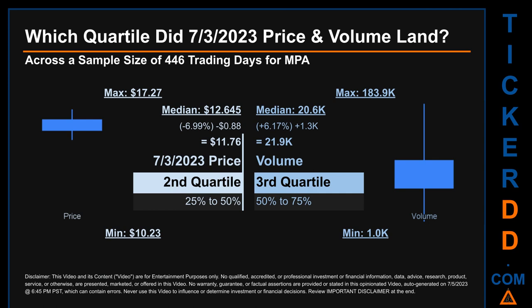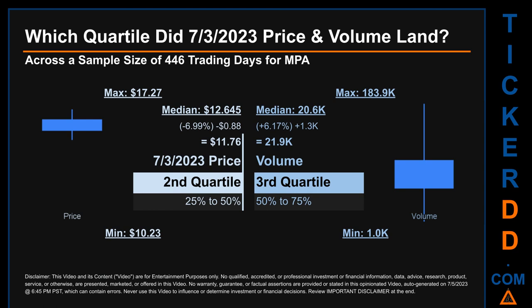Which quartile did the 3rd of July 2023 price and volume land? Across a sample size of 446 trading days, the maximum end-of-day price for MPA was $17.27 while the minimum was $10.23. Within that price range, the 3rd of July 2023 price of $11.76 landed within the second quartile, putting it within the 25% to 50% range of all sampled end-of-day prices.